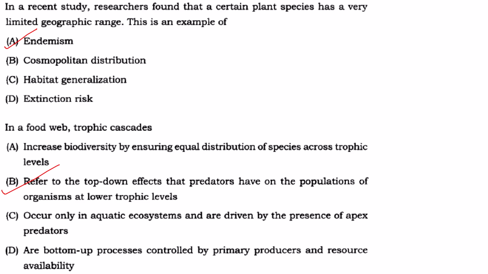Okay. Now the other way around, you remove the predator. Now herbivores will flourish, plant population will decline. Okay, so again the predator is having some effect on the population of herbivore and producer which are at a lower trophic level than the predator. That is trophic cascade in a food web.